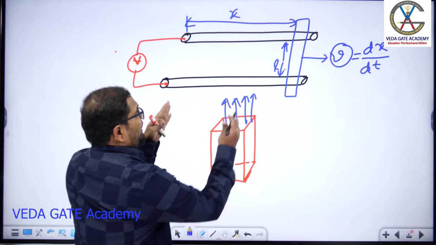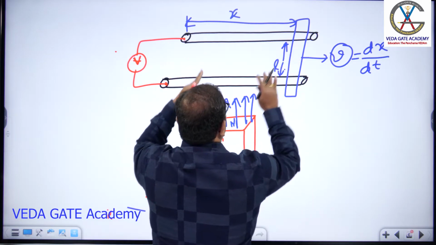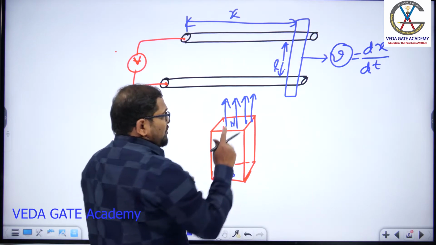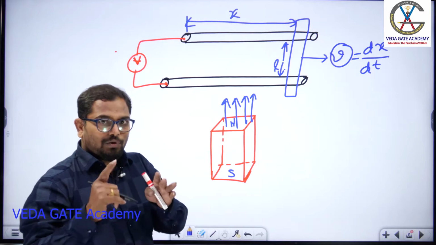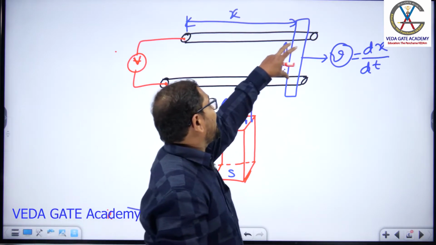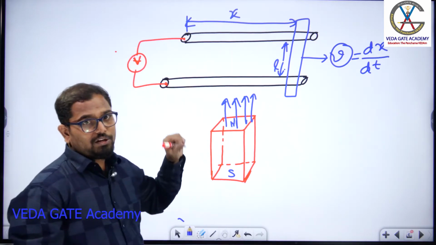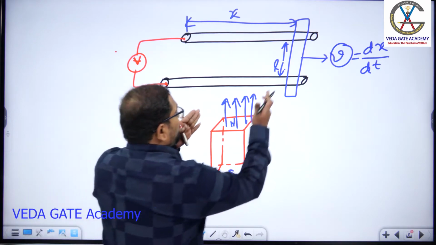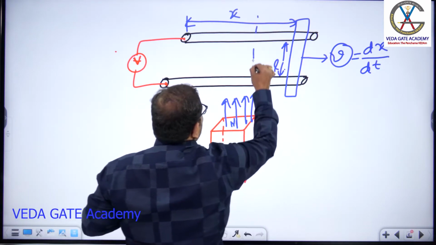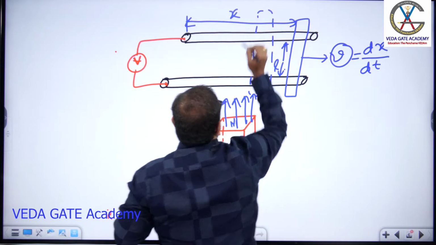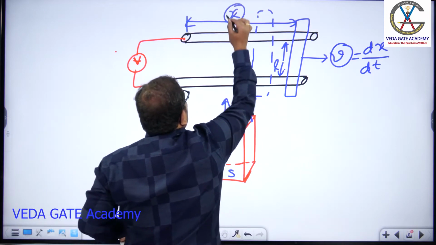Now what is happening? If I place this conductor here, 4 flux lines are passing, so there is a flux linking action. You will get some induced EMF in this conductor or across this voltmeter. You can measure that value. So if I move this conductor to this place, then the position of this conductor is less than this value.